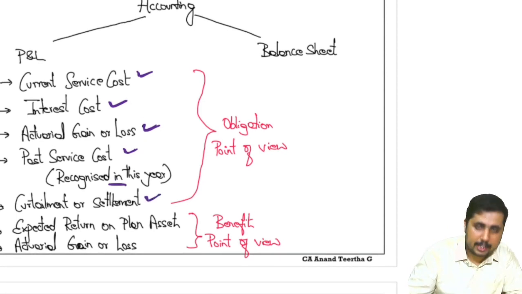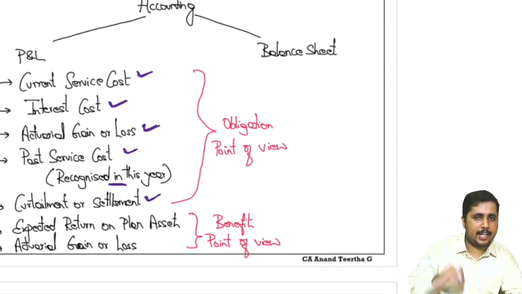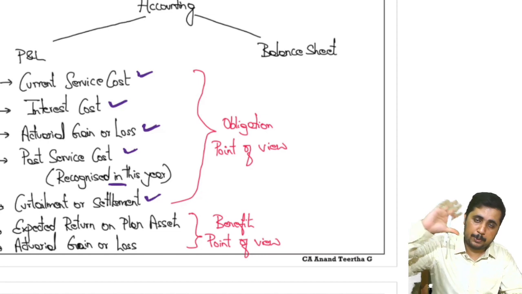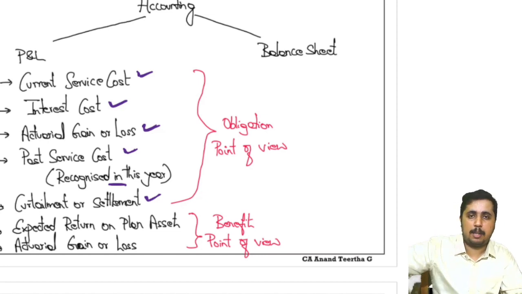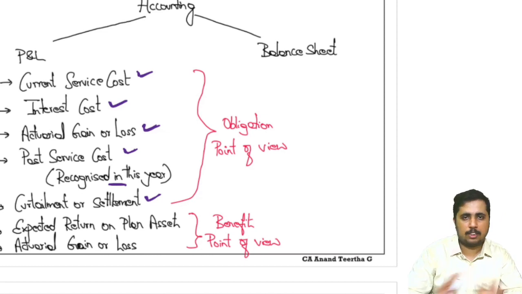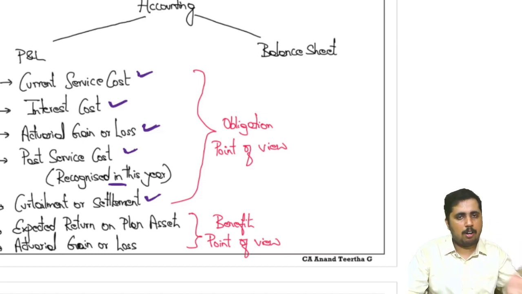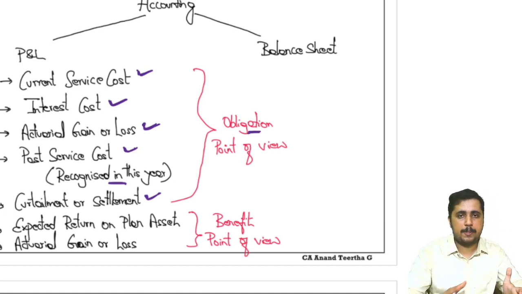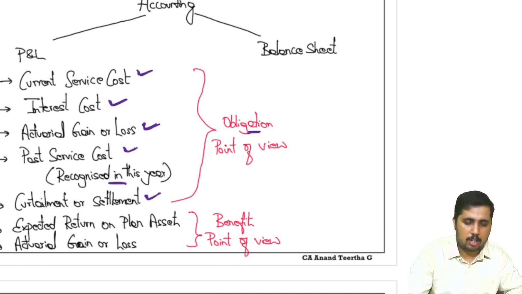Curtailment or settlement's net effect, either it can be a gain or it can be a loss. So 50 lakh obligation, but if you pay right now, the employee said no, I was supposed to wait for 5 years, I would have got additional benefit. So now the employer said no, I'll pay you 55 lakh, but let's close it off. Employee said okay, so 5 lakh extra I have paid, that will lead to loss. Either it can be gain or it can be a loss. This is from the obligation point of view. All these things are from the obligation perspective, so these are technically your cost.